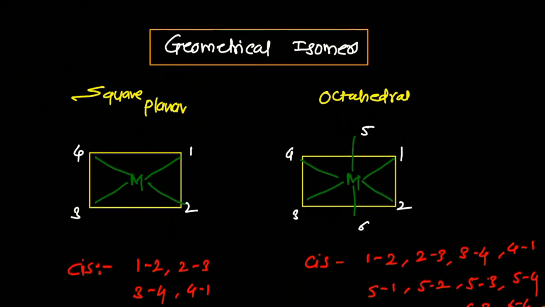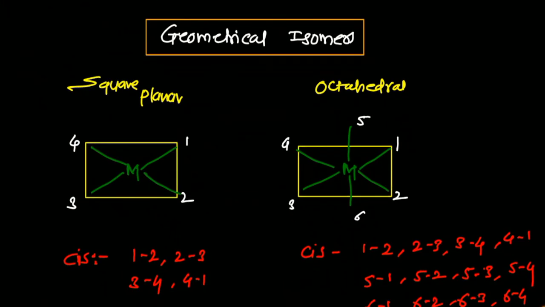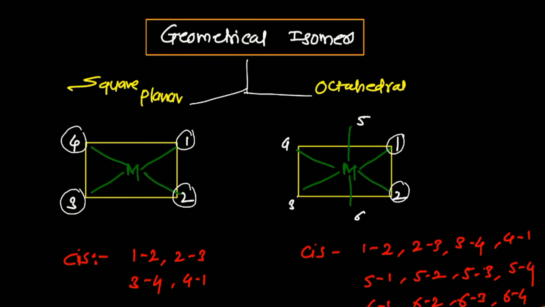Now for geometrical isomers: they are possible for two geometries, square planar and octahedral. In square planar complexes, I have marked these positions as 1, 2, 3 and 4, and at positions 1, 2, 3, 4 we can mention the ligands. In the case of an octahedral complex, we will also have positions 1, 2, 3, 4, 5 and 6.